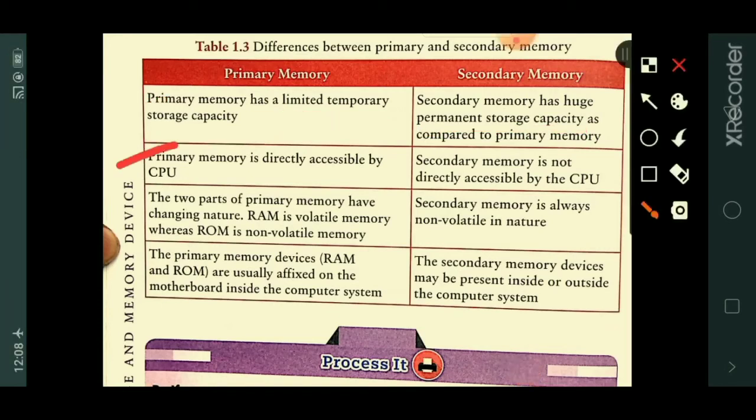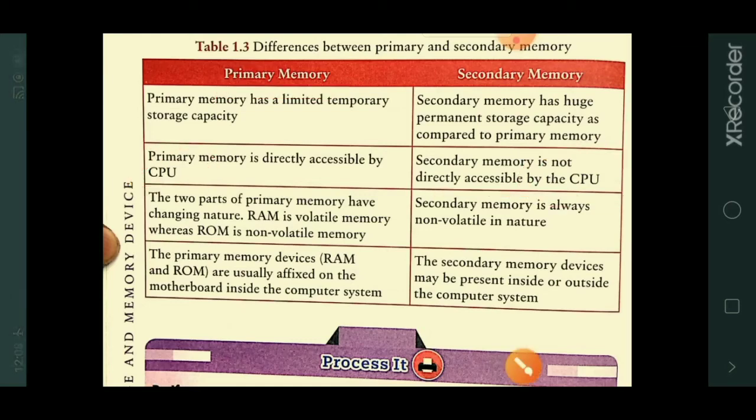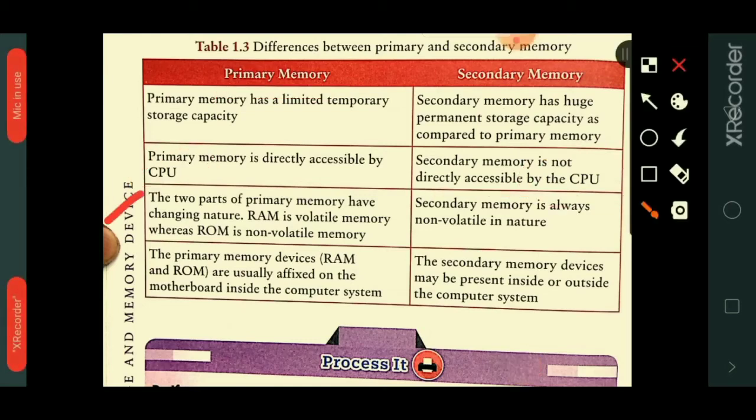Primary memory is directly accessible by the CPU, but secondary memory is not directly accessible by the CPU. The two parts of primary memory have a changing nature. RAM is volatile memory whereas ROM is non-volatile memory. RAM erases the data when power goes off, but ROM is non-volatile. It is not going to erase your data.